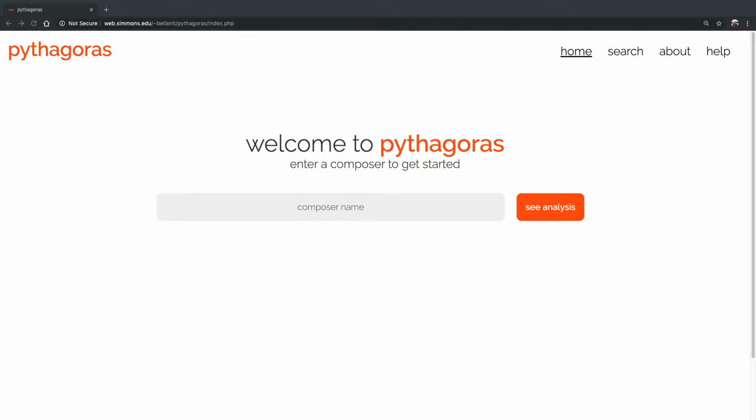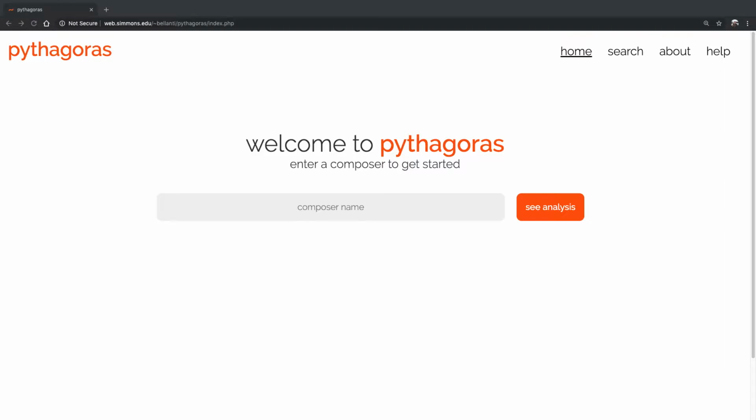The goal of that project is to be able to do some data analysis on music scores. So the scores are in XML format called MusicXML, and I've written scripts to parse that music score and then to output the analysis as HTML files. So I'm looking for certain patterns in the score that are used repeatedly.